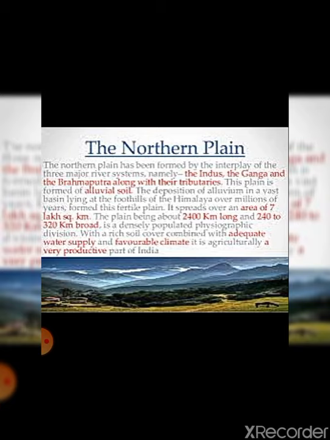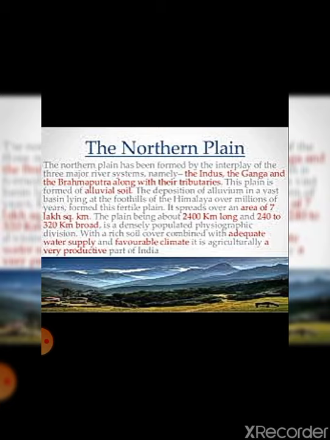Then the width of these plains varies from 240 to 320 kilometers. ठीक है, कितना है width? That is 240 to 320 kilometers.